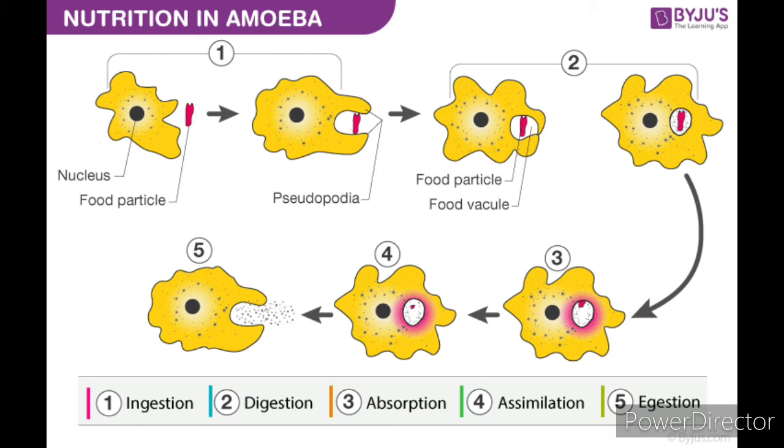The complex substances break down into simple substances. Whatever the digested food is, it is diffused in the cytoplasm, absorbed inside the body, and assimilated or distributed throughout the body. Here you can see whatever waste material is undigested is ejected outside the body. Here you can see the process: ingestion, taking the food in; digestion, breaking down; absorption, absorbing by the body; assimilation, distribution throughout the body; and egestion, removing the waste.